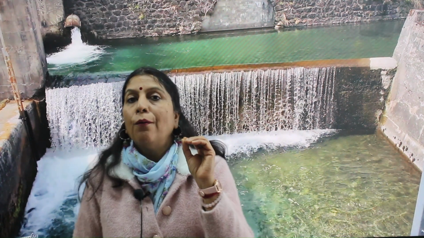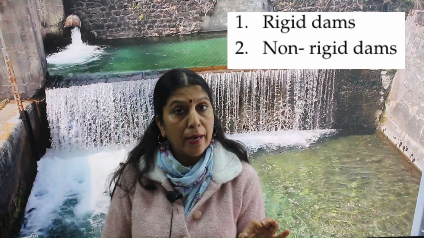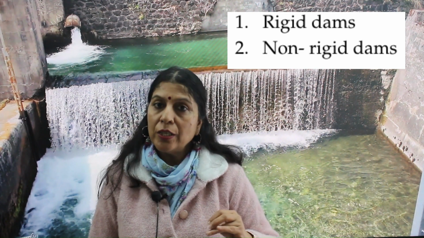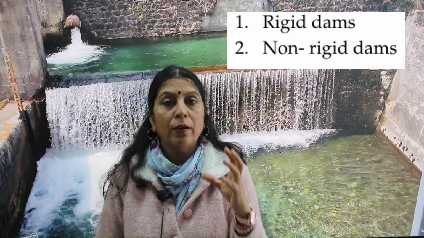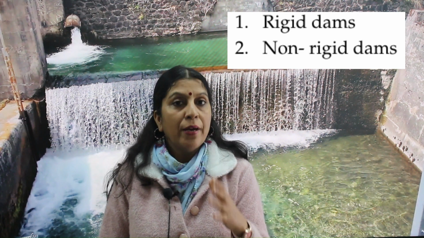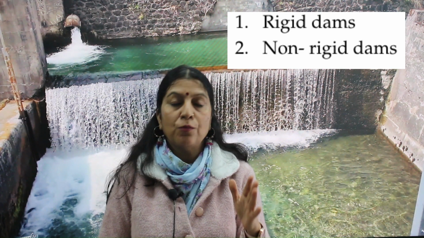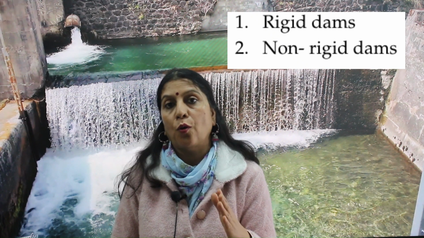On the basis of material, dams can be classified into rigid dams and non-rigid dams. Rigid dams are made from concrete or steel, whereas non-rigid dams are made from earth fill or rock fill.